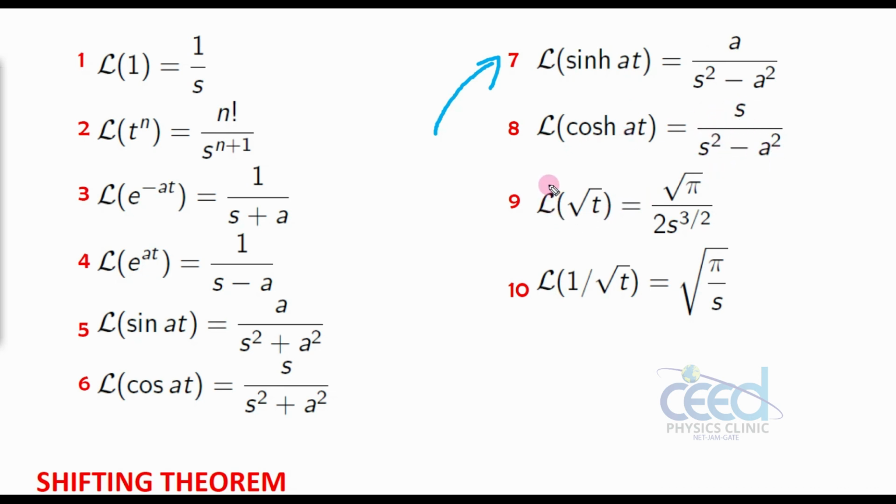Similarly, Laplace of root t is equal to root pi divided by 2 s raised to 3 by 2, and Laplace of 1 by root t is equal to root pi by s. Okay, so these all are the fundamental results which you have to know by heart to do the problem sections.